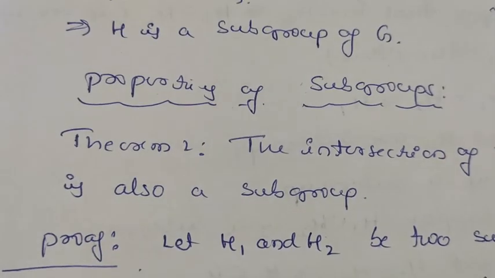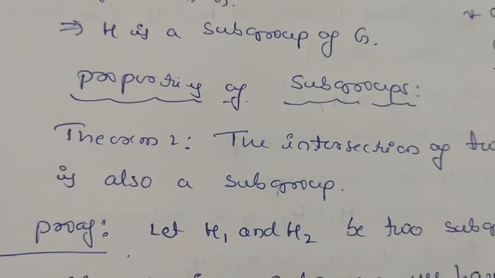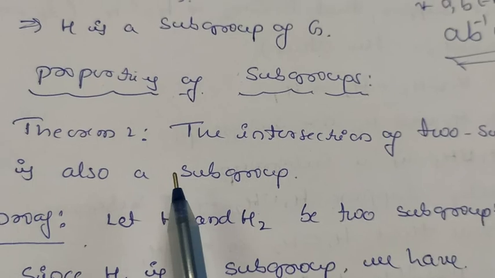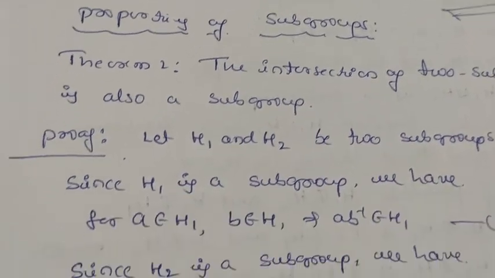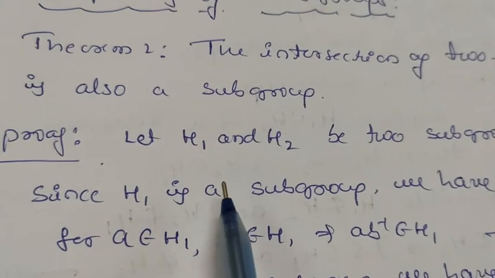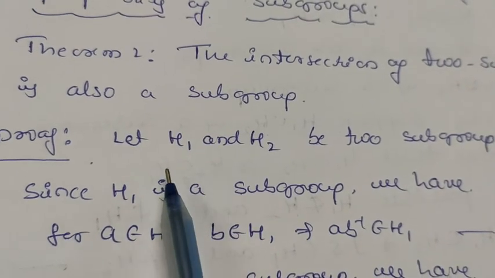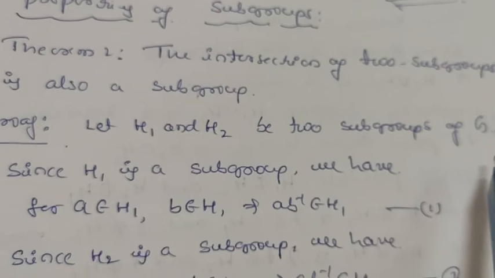Let us take one more theorem. So these are the properties of a subgroup. Take one more theorem: the intersection of two subgroups is also a subgroup. Let us take the proof. Let us take two subgroups. Let H1 and H2 be two subgroups of G.